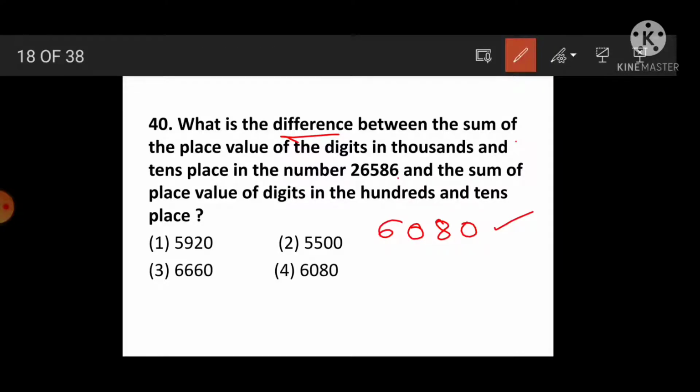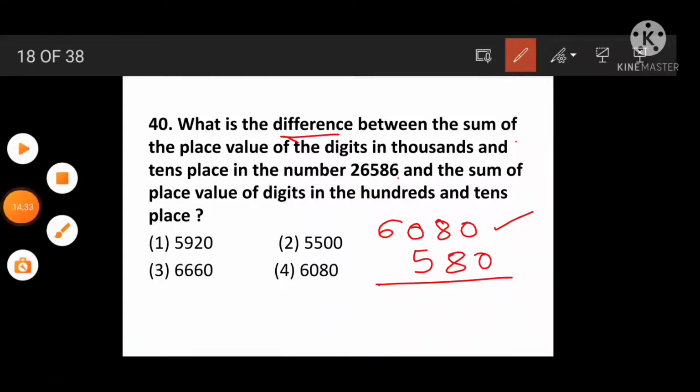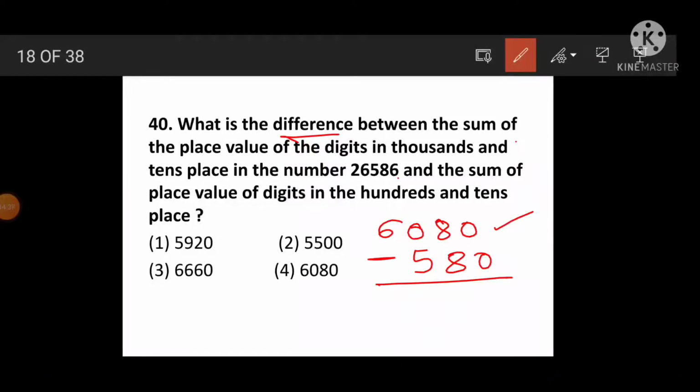And the sum of the place values of the digits at the hundreds place and tens place, that is 580. And what is asked? Difference is asked. Difference means subtract the smaller number from the greater number. 0 minus 0 is 0, 8 minus 8 is 0, 10 minus 5 is 5, and here 5, so 5500. Option 2 is the correct answer.